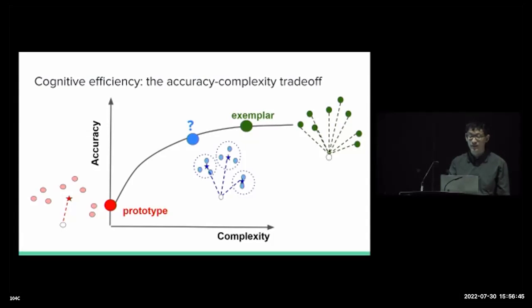While on the other hand, the prototype model pursues a minimal memory complexity by summarizing each category only using a single prototype, but at the necessary expense of a simplistic or sometimes oversimplistic representation, and therefore suffers from very low predictive accuracy. So in this work, we will present a theoretical framework from which we can derive a family of chaining models by varying a single parameter that modulates this accuracy complexity trade-off.